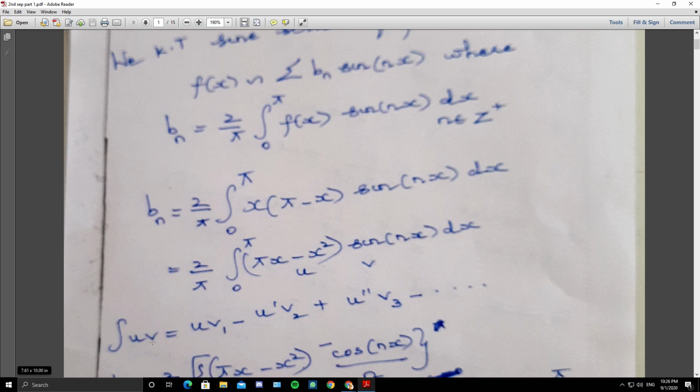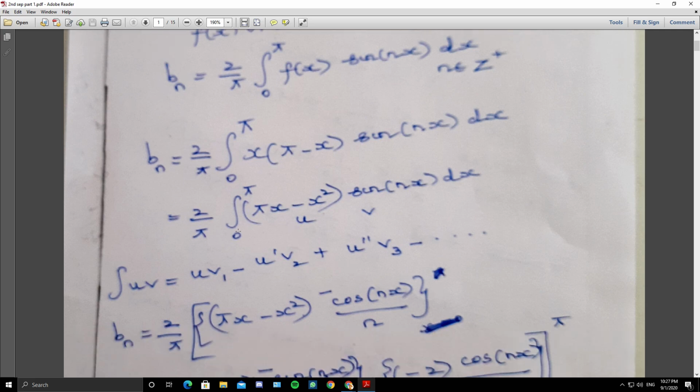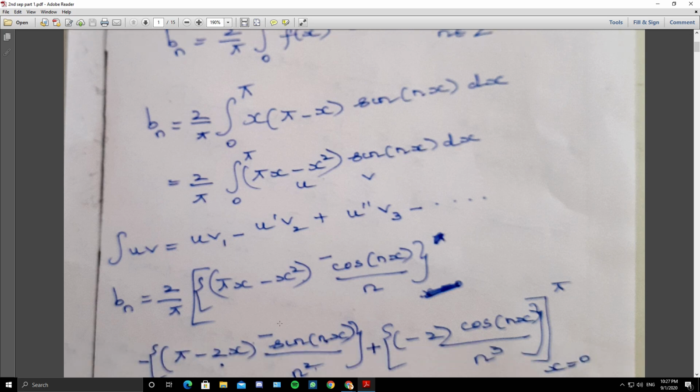Bernoulli's rule of integration of a product is integral of uv is u v1 minus u dash v2 plus u double dash v3 minus and so on. So bn is 2 by pi, with u as pi x minus x square, times the integral, that is minus cos of nx by n, minus u dash, the derivative of pi x minus x square, which is pi minus 2x, times the integral of minus cos, that is minus sine of nx by n square, plus u double dash, that is minus 2, times the integral of minus sine, that is cos of nx by n cube, from 0 to pi.